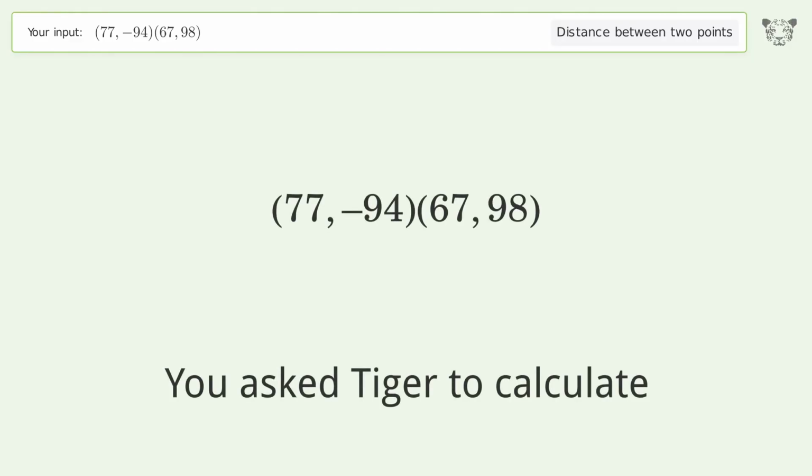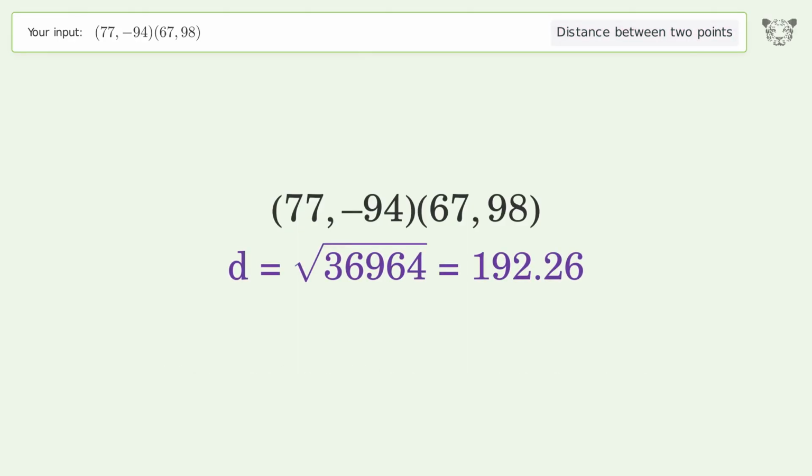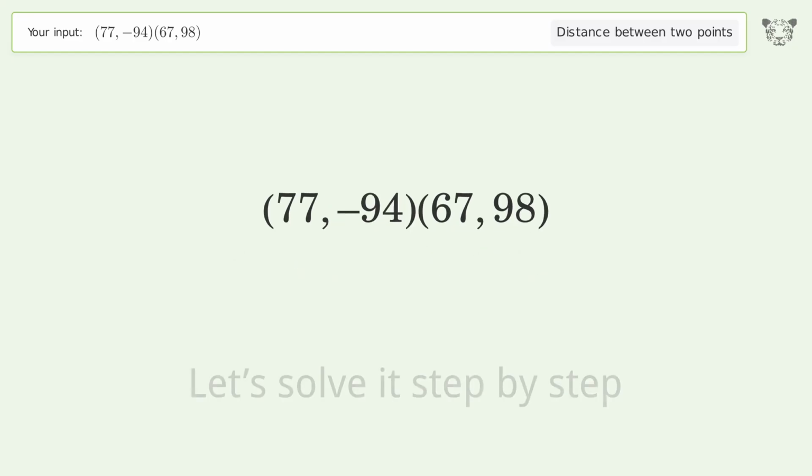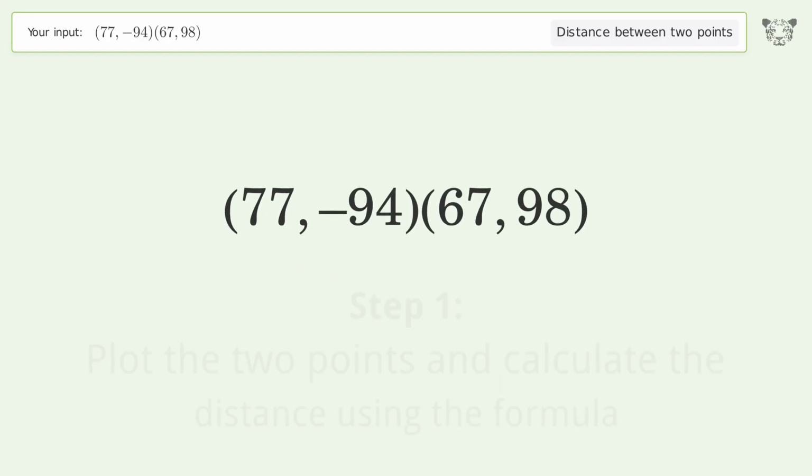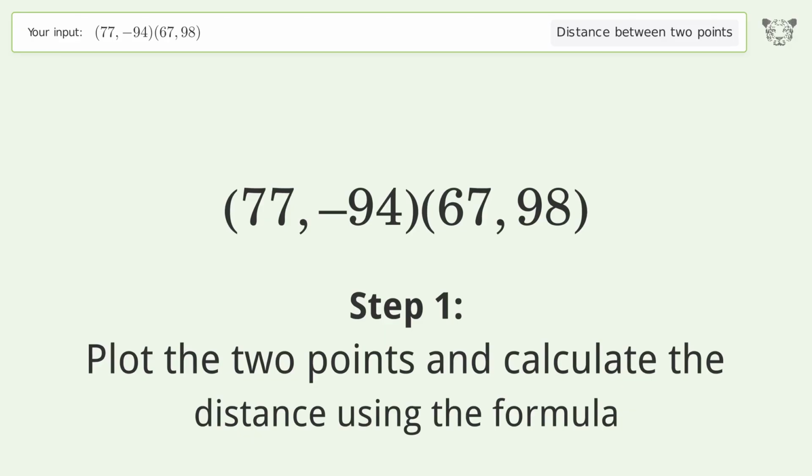You ask Tiger to calculate. This deals with the distance between 2 points. The distance between the 2 points is the square root of 36,964 or 192.26. Let's solve it step by step. Plot the 2 points and calculate the distance using the formula.